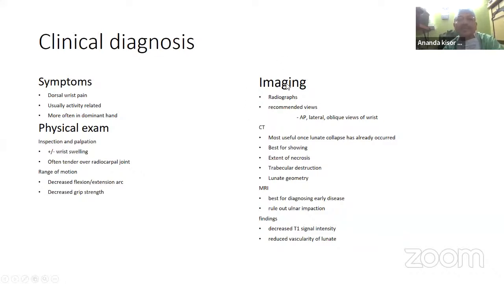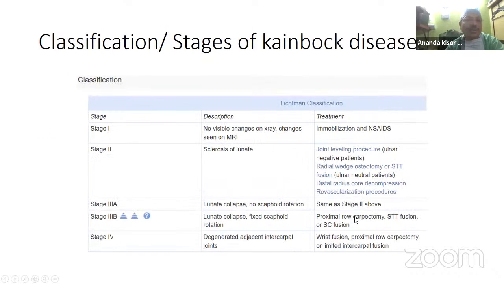Now come to the imaging. First is the radiograph. The CT may be required for the extent of the necrosis, trabecular destruction, and the lunate geometry, whereas MRI is the best for diagnosing early disease. The findings are decreased T1 signal intensity and reduced vascularity. Now the stages. It is very difficult to remember the stages: stage 1, stage 2, stage 3A, 3B, and 4. This is the Lichtman classification.